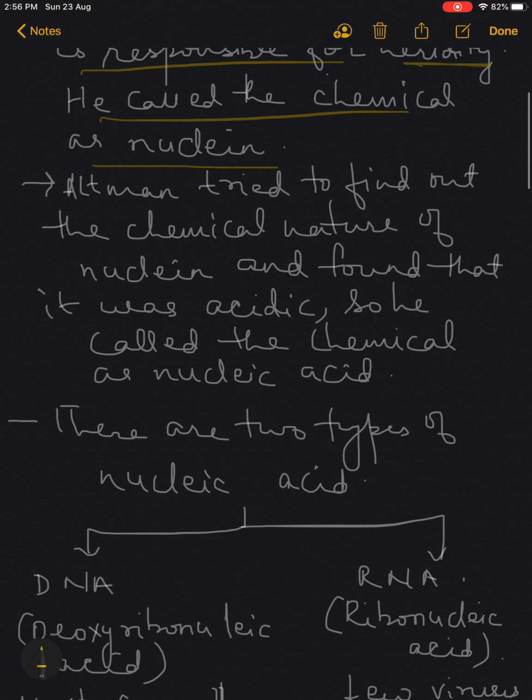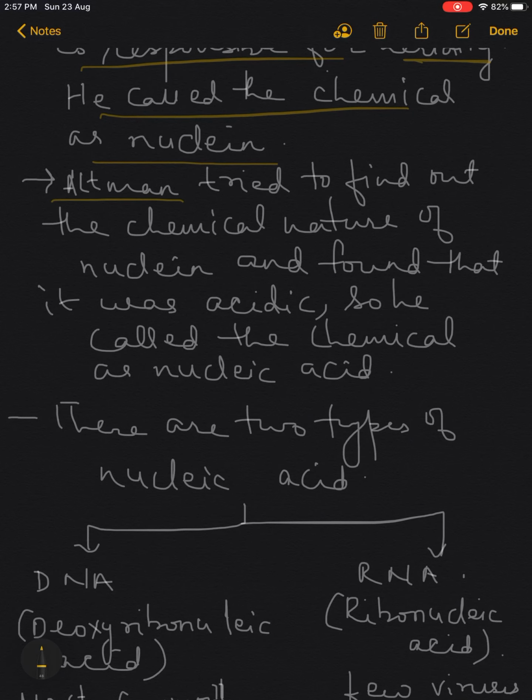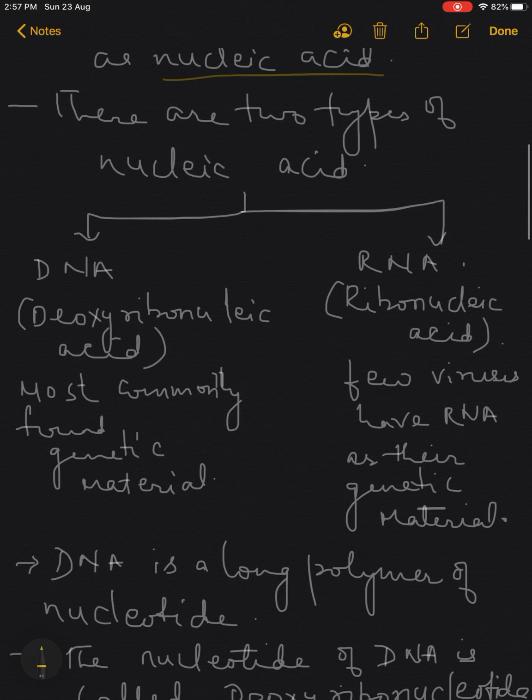Then children, later on, Altman did certain experiments on the nuclein, and he found that the chemical nature of nuclein was acidic, and so he gave the name nucleic acids. Children, nucleic acids are of two types, DNA and RNA.